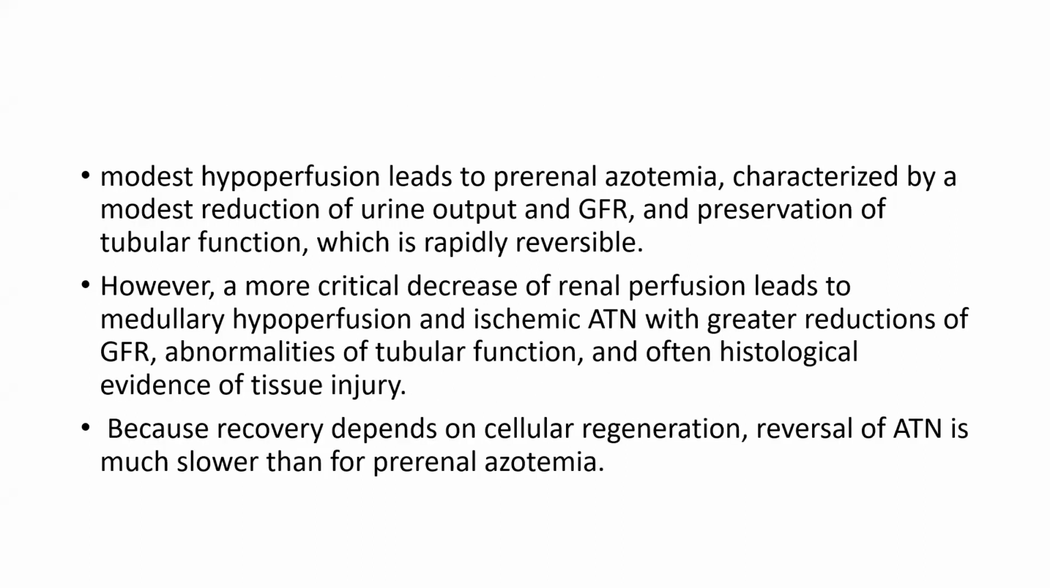Modest hypoperfusion leads to prerenal azotemia, characterized by a modest reduction in urine output and GFR and preservation of tubular function, which is rapidly reversible. However, a more critical decrease of renal perfusion leads to medullary hypoperfusion and ischemic ATN, with greater reduction in the GFR, abnormalities of tubular function, and often histological evidence of tissue injury. Because recovery depends on cellular regeneration, reversal of ATN is much slower than prerenal azotemia.